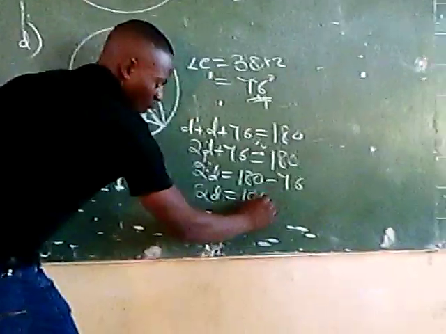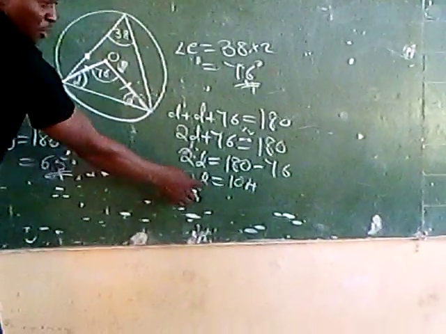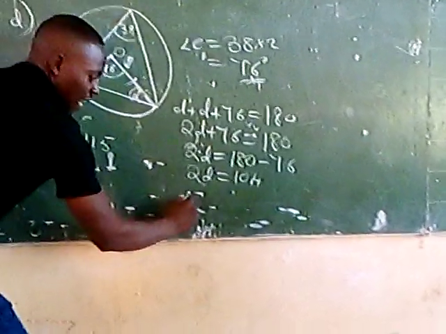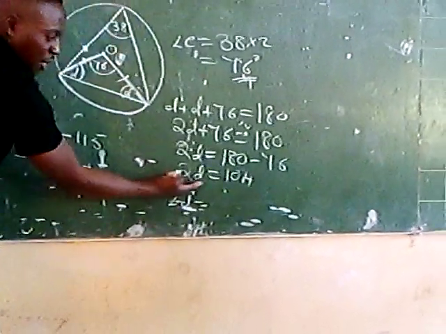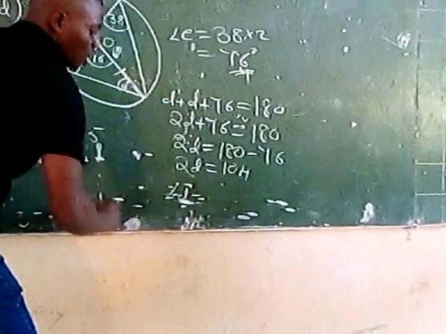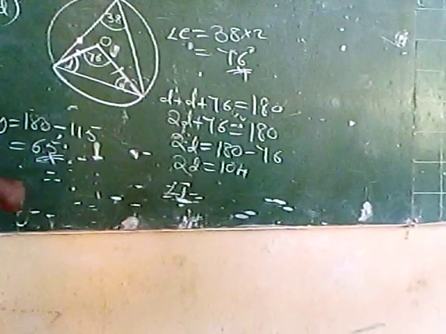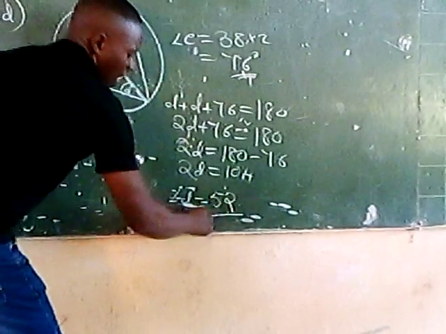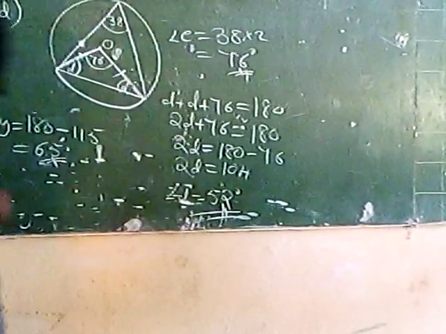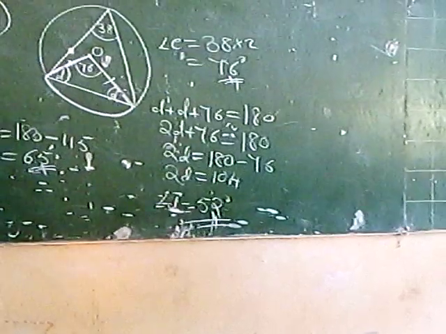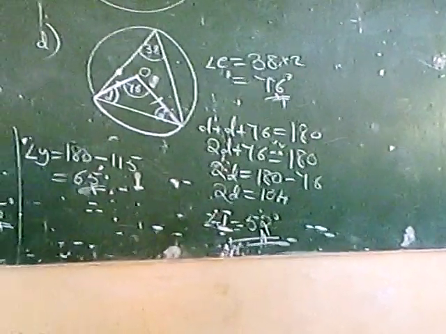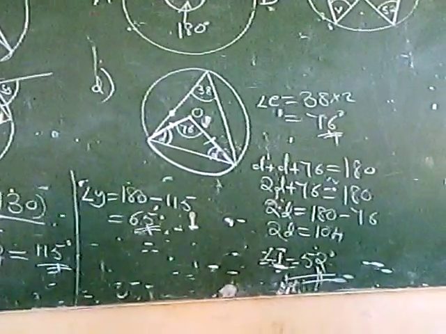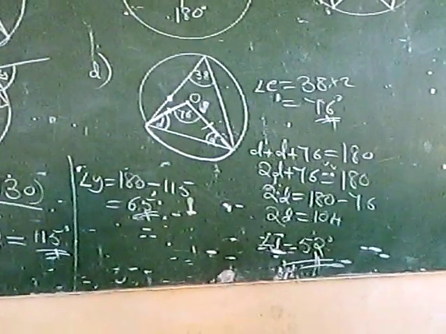Remember, we want to find angle D. So angle D will equal, you divide by 2 here and also here by 2. What is 104 divided by 2? 52. So therefore, angle D equals 52. And of course, once you do that, you'll have computed all the questions. And that's how you go about it.